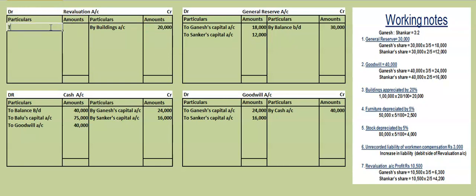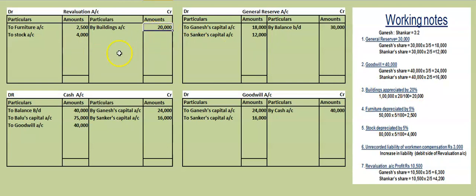Then furniture has decreased. Furniture account, how much is the decrease in furniture here? 2,500. Then to stock. If you keep these working notes ready, see how fast you can do the problem. 4,000. Asset decrease debit, asset increase credit. Assets which have decreased are furniture and stock, we have debited in the revaluation account. Asset which has increased, we have credited in the revaluation account.